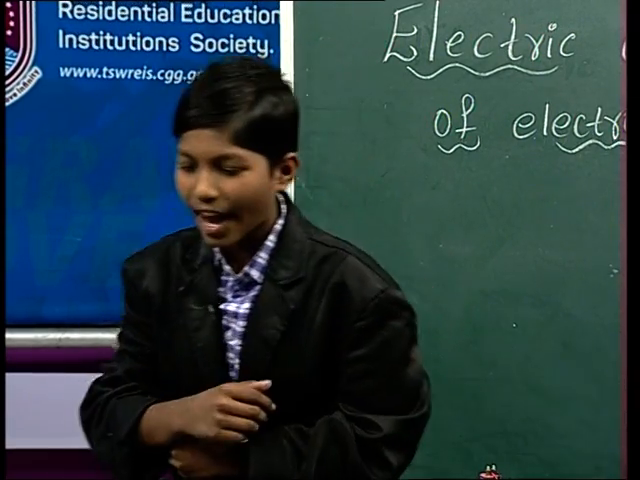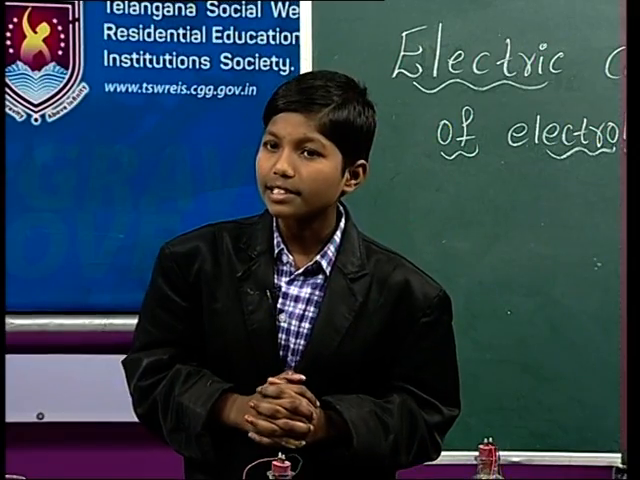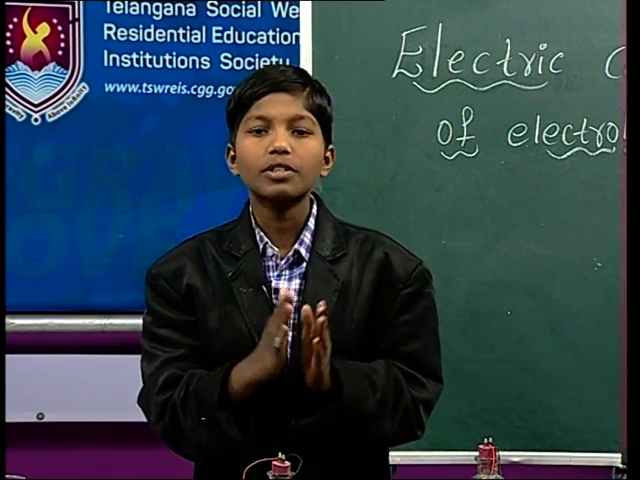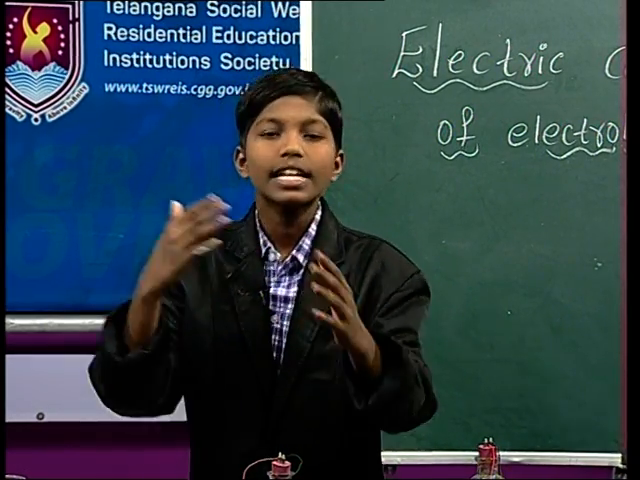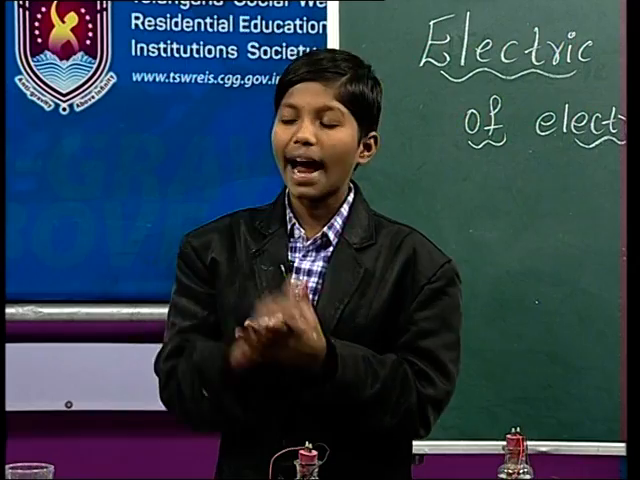Please keep your eyes on the screen, friends. See, friends, here we have good conductors. Good conductors means the object which allows the electricity to pass is known as good conductors. Example, metal, aqueous solutions of salts. And what is bad conductors? The bad conductors means the object which does not allow the electricity to pass is known as bad conductors. Example, non-metals. Non-metals examples are wood. It's a perfect example to say the bad conductors.